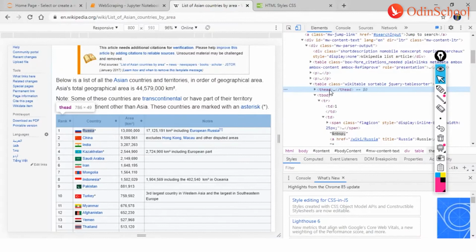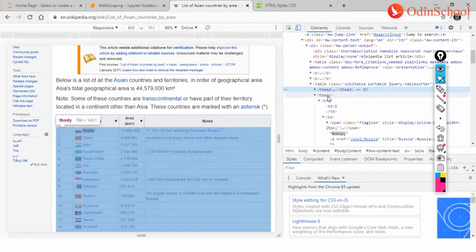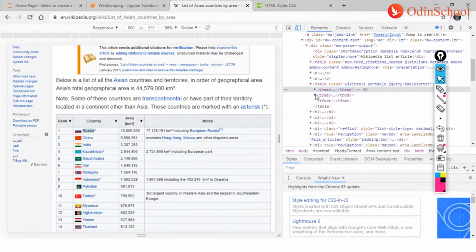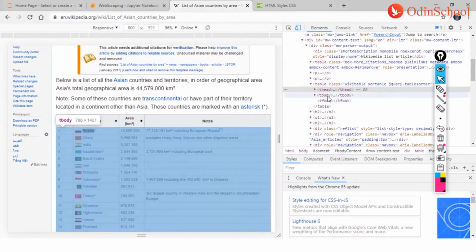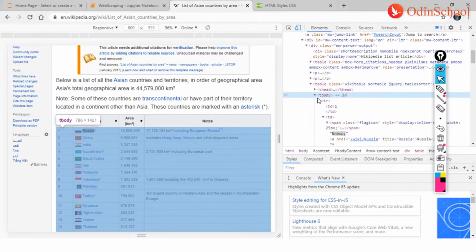Okay, and then after my table header, I'm using my table body. And what does my table body do? Guys, table body is the place where I have my whole information focused on, or dumped in. Let us now see. So this is my table footer. We don't want to talk about footer right now, but this is my table body. So table body contains the notes, the area, the names of the countries, and the index as well. And what we have within table body is more important for us.